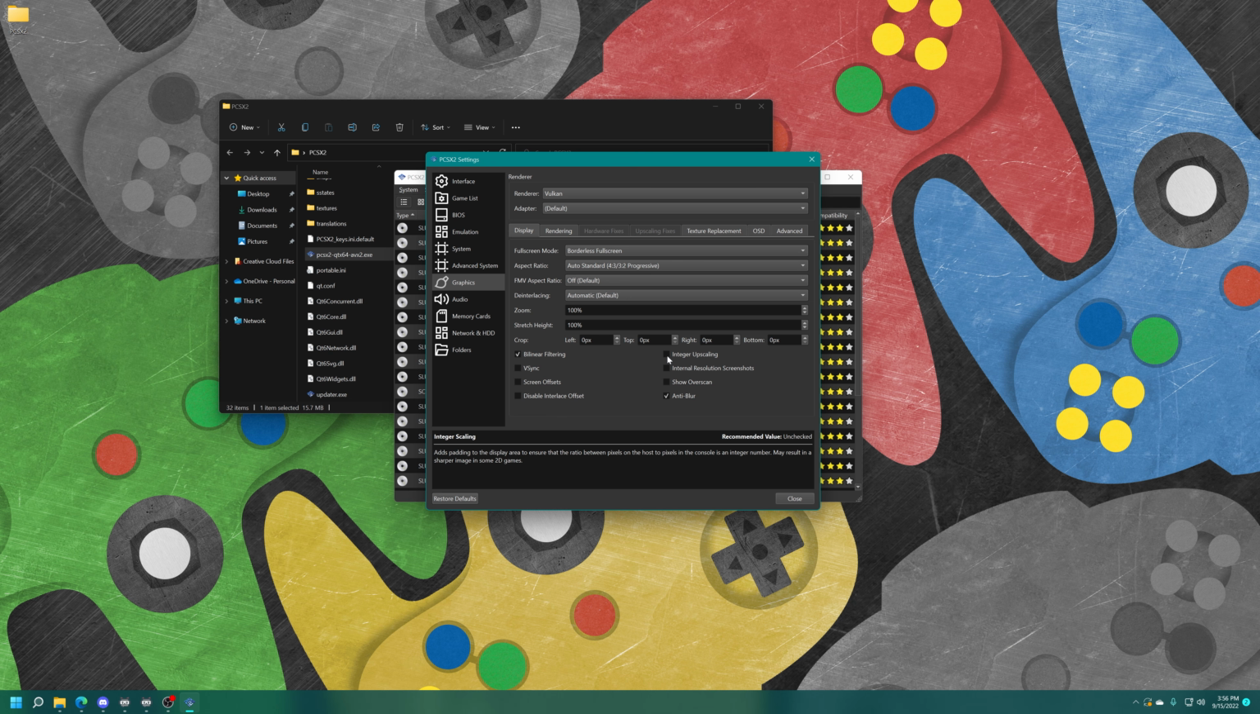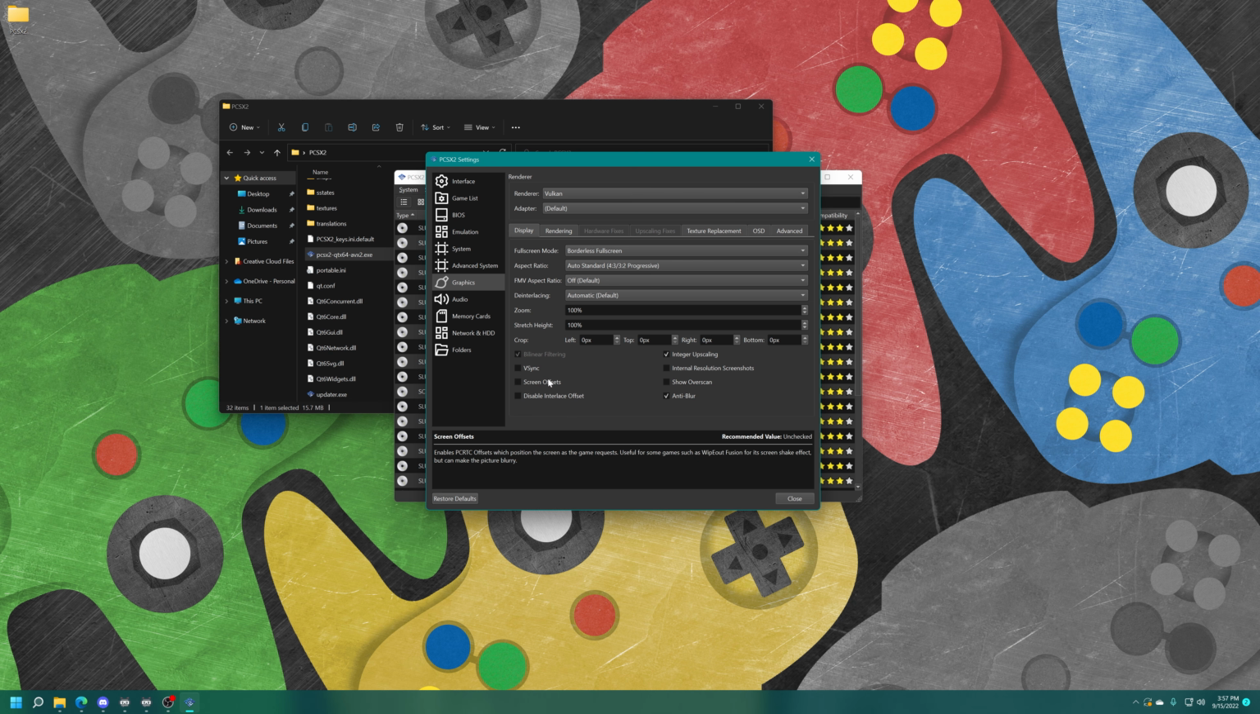Integer upscaling. This is something I like to check myself. Depending on how much you are up-resing your game, it could result in a smaller game screen, but it will be a lot sharper. So I like to use it. If you don't like having black borders on your screen, disable it. VSync, you could turn this on if you want. Internal resolution screenshots, so if you enable this, it will take a screenshot at the internal resolution PCSX2 is running at, otherwise it'll be at your desktop resolution.